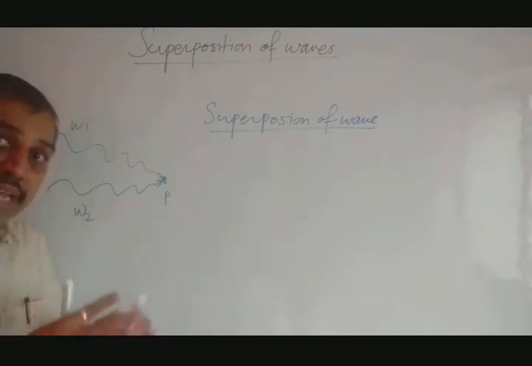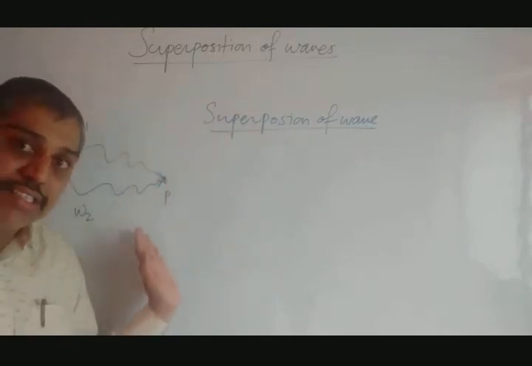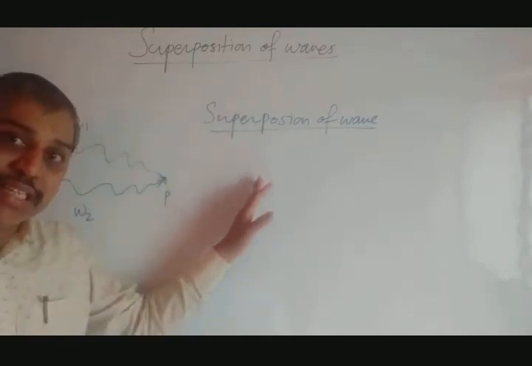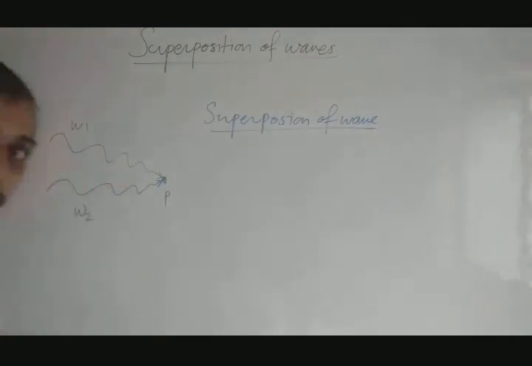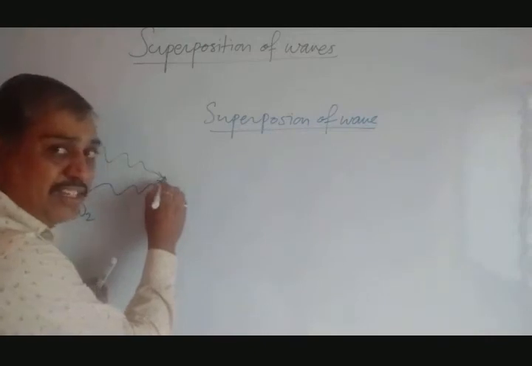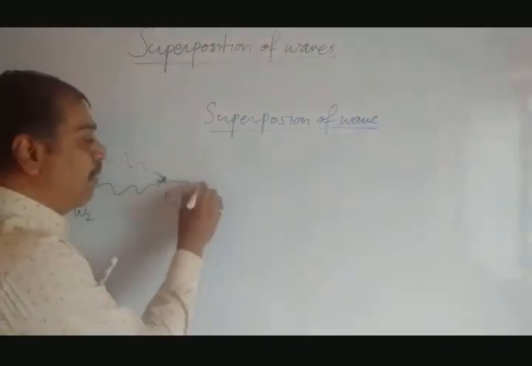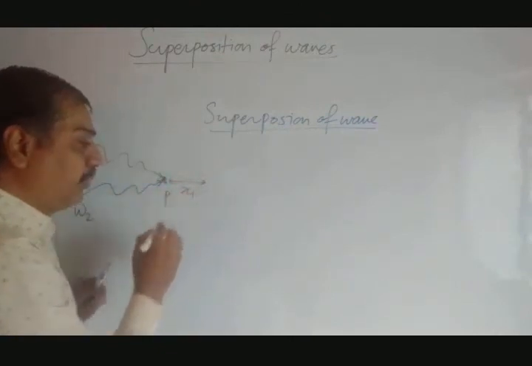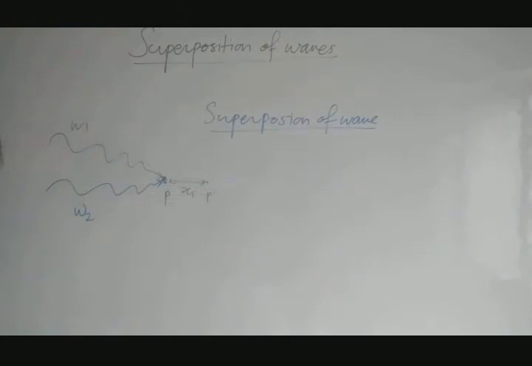Now they recombine, or we can say superimpose. What does this mean? The principle says that suppose wave W1 displaces the particle by an amount x1. Then P comes somewhere here, new position P dash.